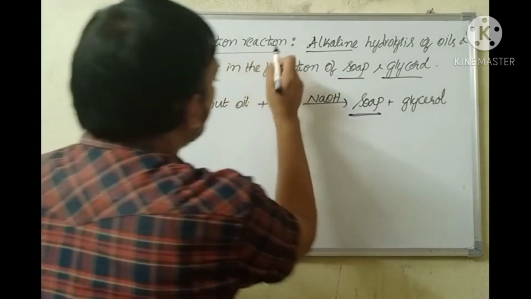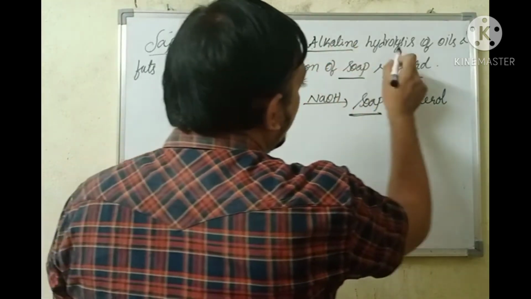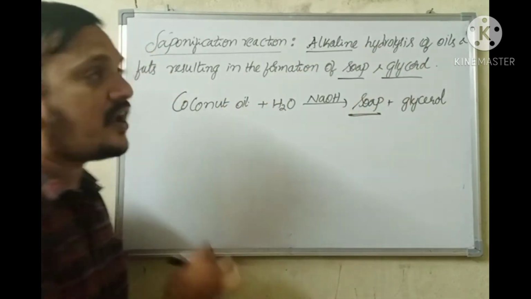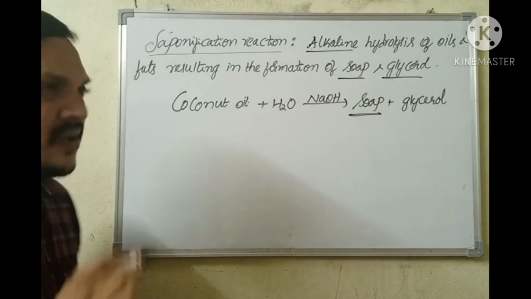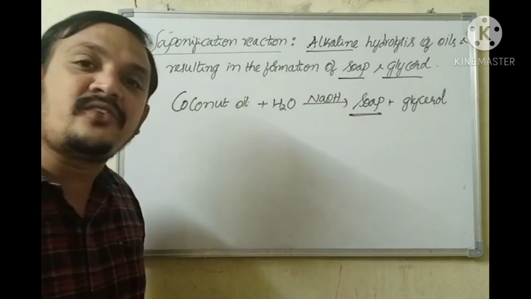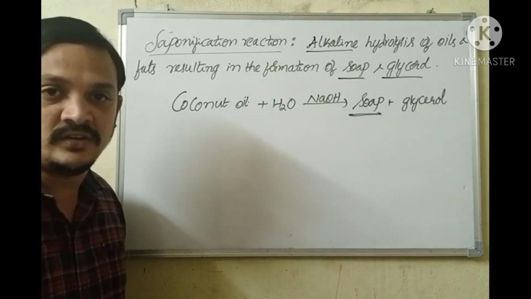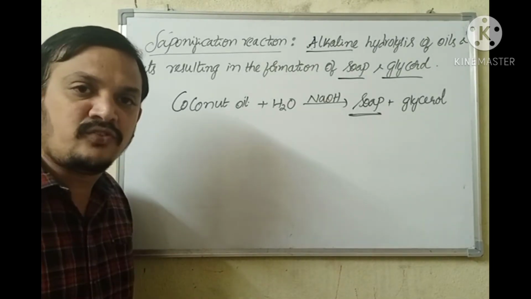What do you mean by saponification reaction? Alkaline hydrolysis of oils and fats resulting in the formation of soap and glycerol is called saponification reaction. This reaction is quite contrasting to esterification reaction we have discussed yesterday. What do you mean by esterification reaction?